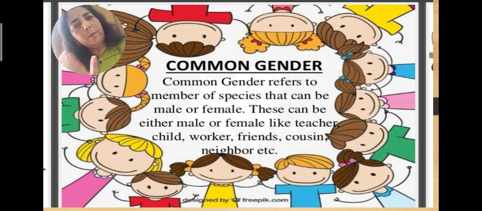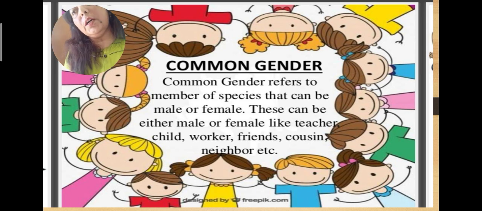It can be commonly used for both genders. Like doctor. I talked to a doctor. In this sentence, the word doctor can be used for a male doctor as well as a female doctor. Teacher can be a male teacher or a female teacher, but the word teacher is commonly used for both of them.